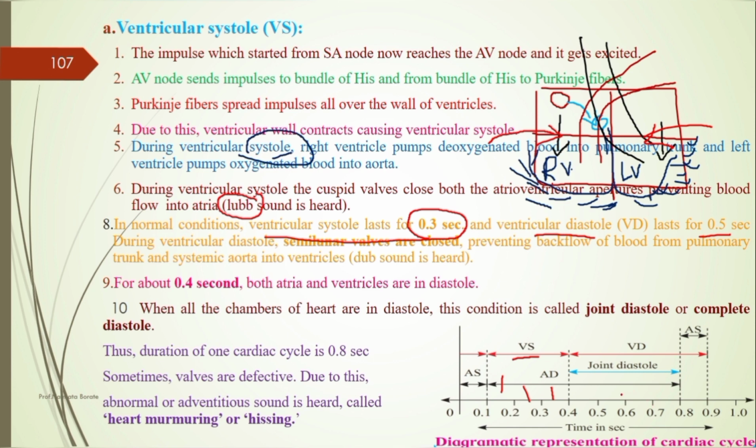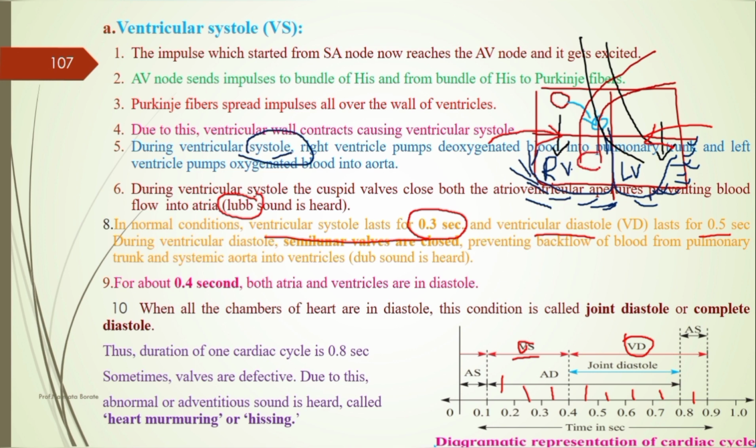That is 0.3: 1, 2 and 3. And the ventricular diastole is 1, 2, 3, 4 and 5, that is 0.5. This one is the contraction condition and this one is the relaxation condition.